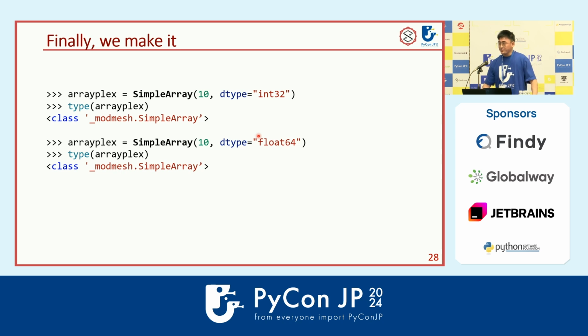So finally, we just make it. So you see, now we have a SimpleArray with a different dtype, int32 or float64. They are different types, and now we have the same data type on the Python side.